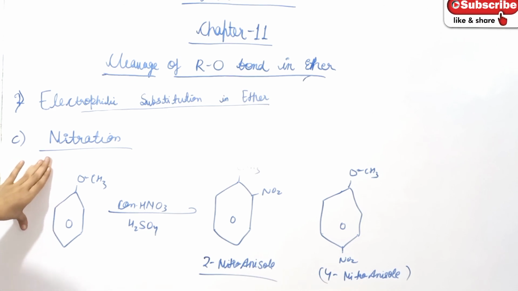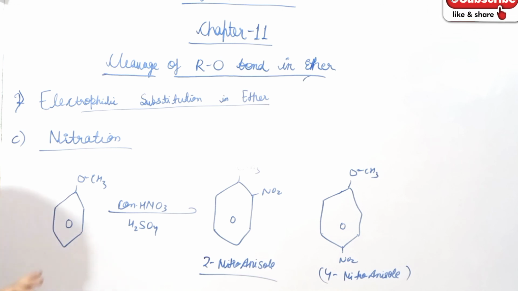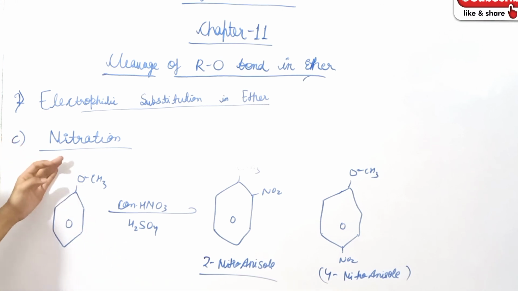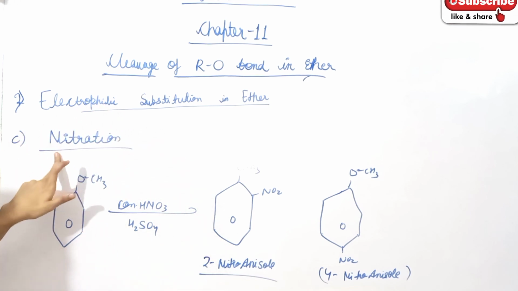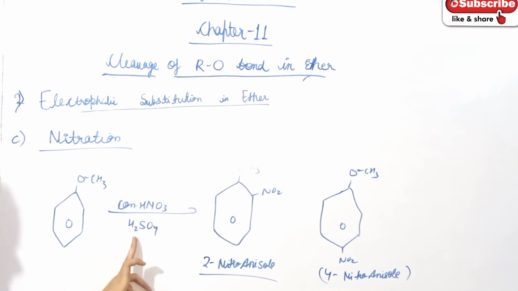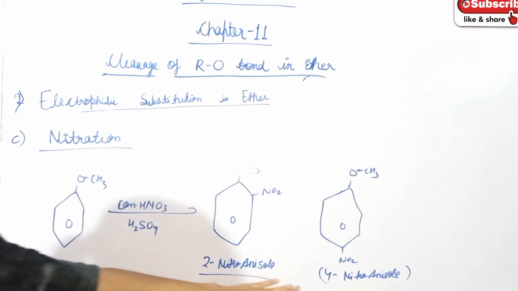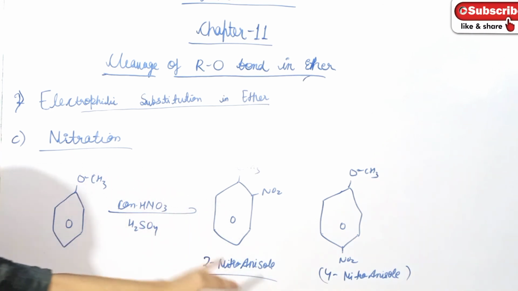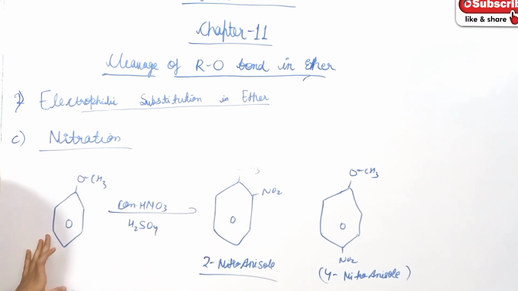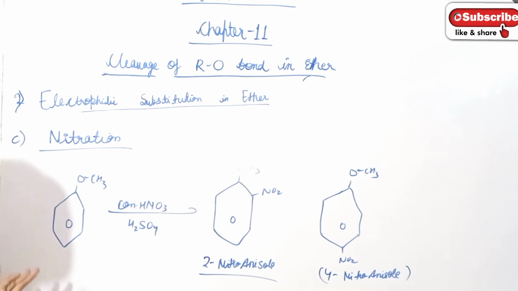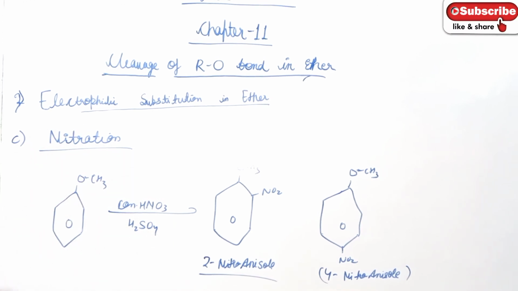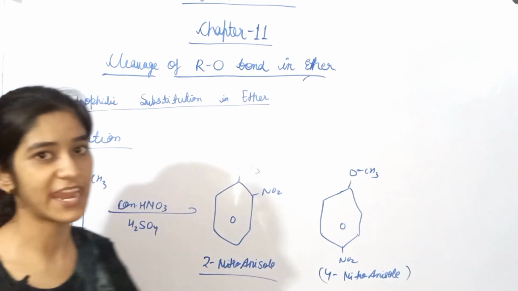We have discussed first halogenation, second the Friedel-Crafts reaction, and the third reaction in the electrophilic substitution of ether is nitration, which takes place in the presence of concentrated nitric or sulfuric acid. Then ortho and para products will form. And the cleavage of the RO bond or CX bond in ether we have discussed along with its mechanism. So this is all about electrophilic substitution reaction in ether, and with this the chapter ends.